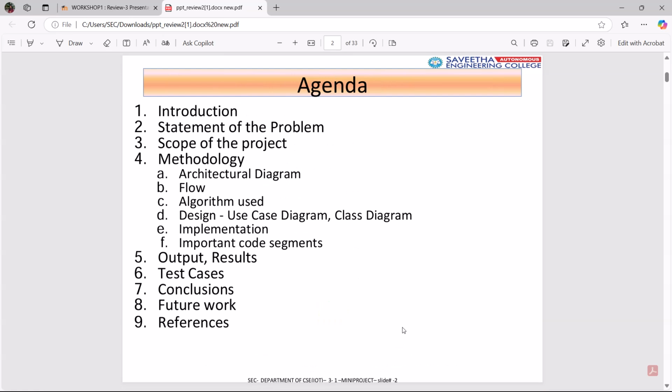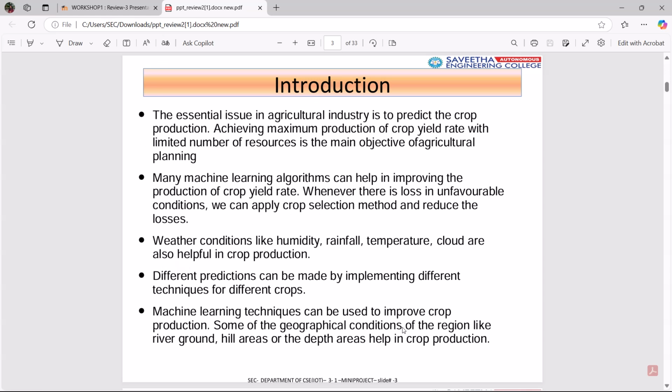Agenda: Introduction, statement of the problem, scope of the project, methodology, architectural diagram, flow, algorithm used, design use case diagram, class diagram, implementation, important segments, output, results, test cases, conclusions, future work and references.